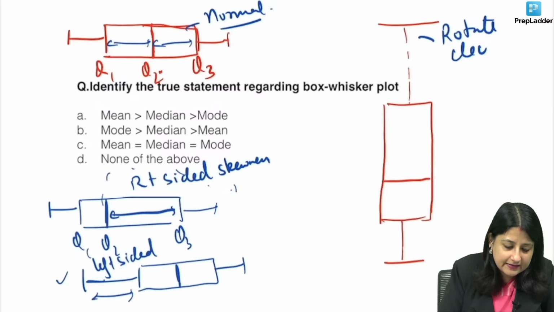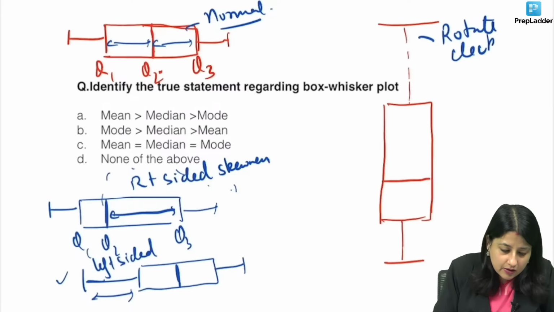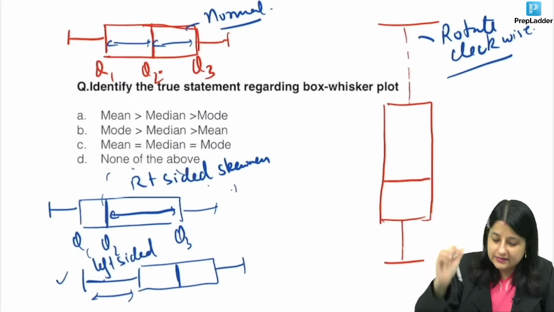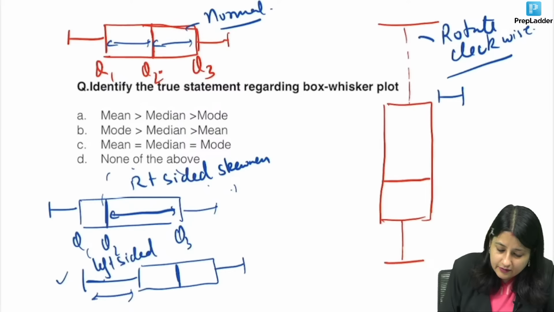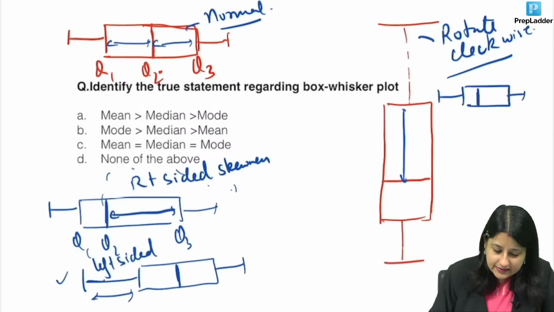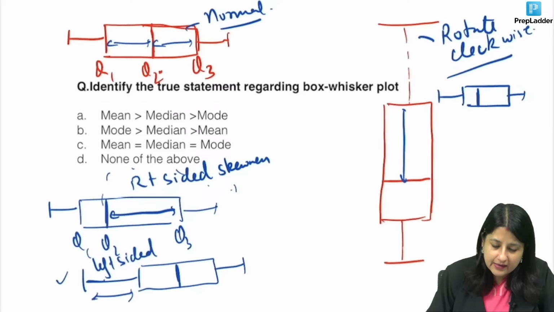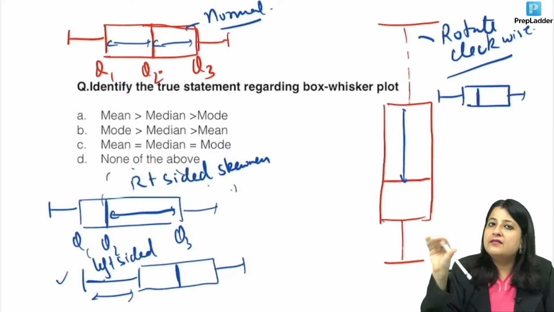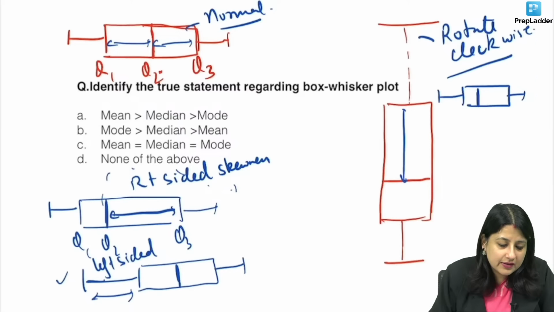Where is the gap coming more? It's coming more on the right side. So which sided skewness is it? It is a right sided skewness.